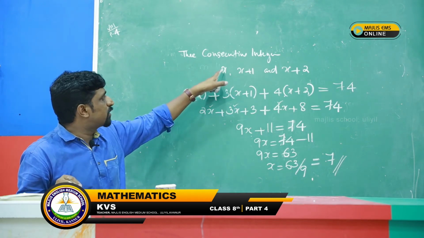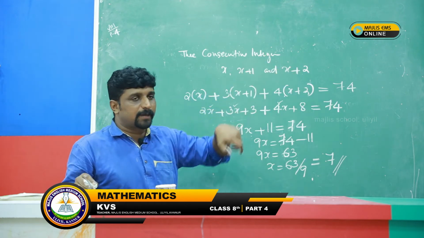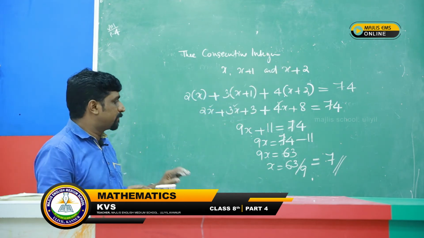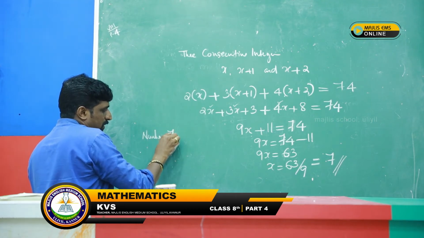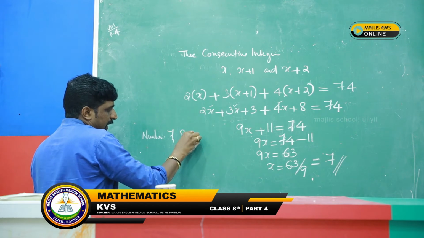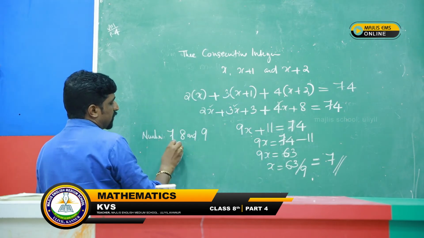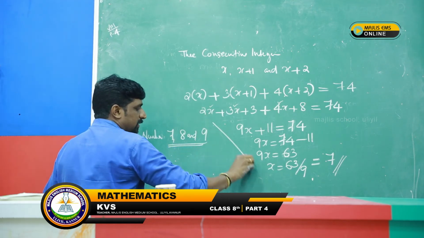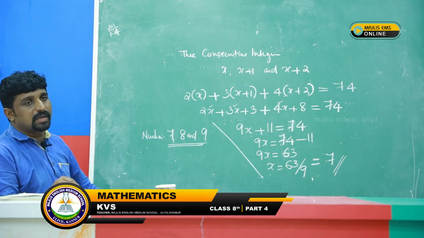That means the first number is 7. This is 7 plus 1, 8. This is 9. Therefore, the numbers are 7, 8 and 9. That means we can substitute the x value here. We got the numbers 7, 8 and 9. That is the final answer.